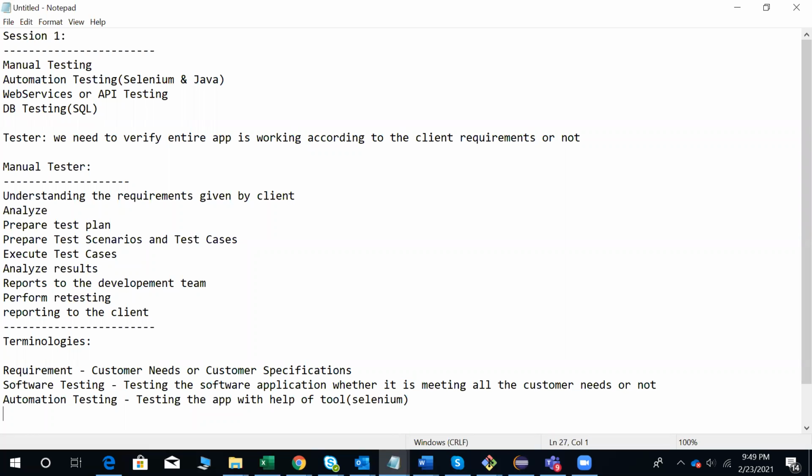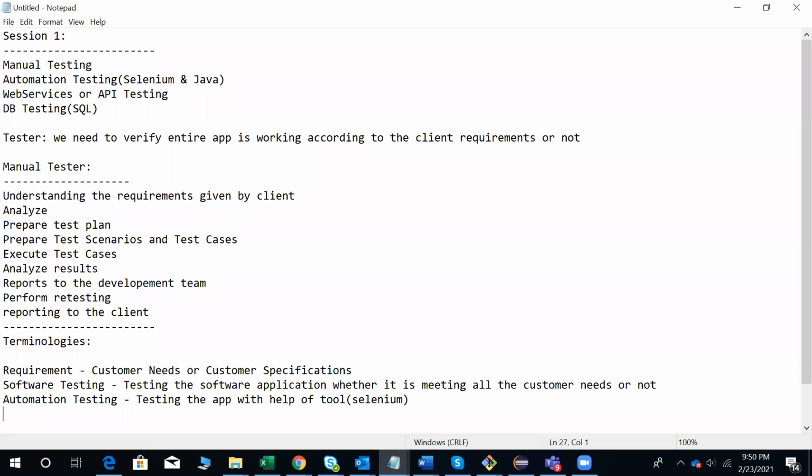You need to execute all the test cases every day, with no alternative. If you automate those test cases with the help of a tool, you can start the run at night and see all the results next morning, how many passed and how many failed. That is the advantage of automation testing.